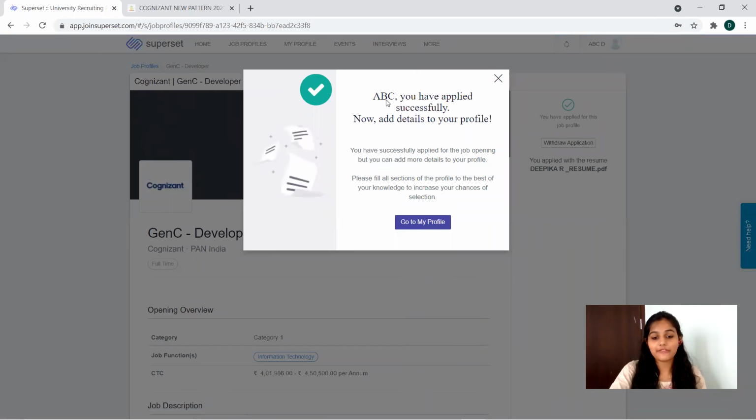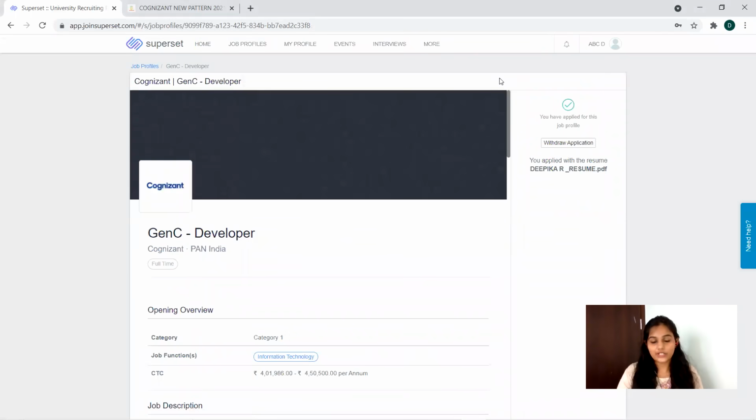So you can see you have completed it, and you can go to the profile to know about the details. Okay, so this is about the registration step. If you have any doubts, please do let us know in the comment section.